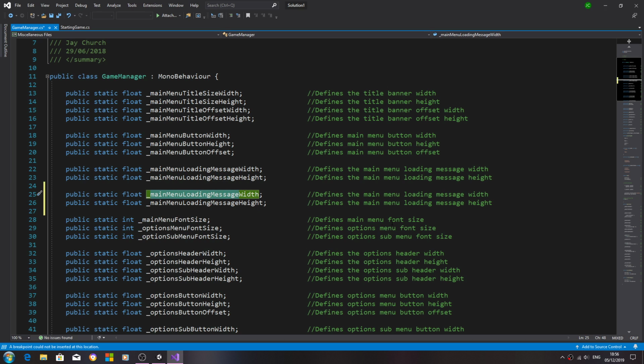And we're going to change this. We're going to, let's say, starting game text width. And we'll make the same change for the height. So starting game text.